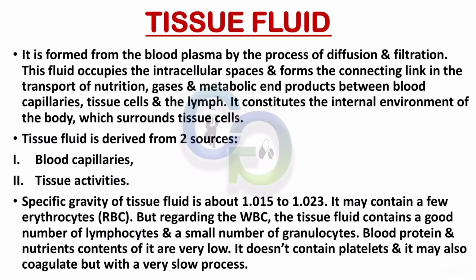Tissue fluid is derived from two sources: blood capillaries and tissue activities. Specific gravity of tissue fluid is about 1.015 to 1.023. It may contain a few erythrocytes (RBC). But regarding the WBC, the tissue fluid contains a good number of lymphocytes and a small number of granulocytes. Blood protein and nutrient content is very low. It doesn't contain platelets.